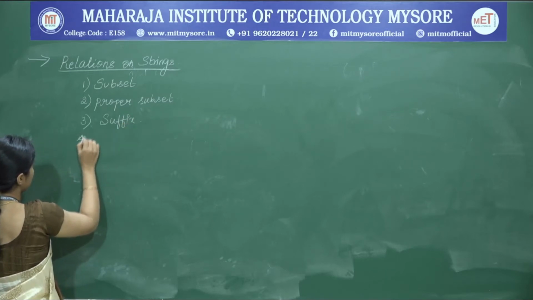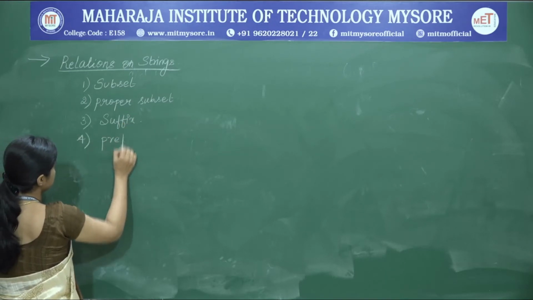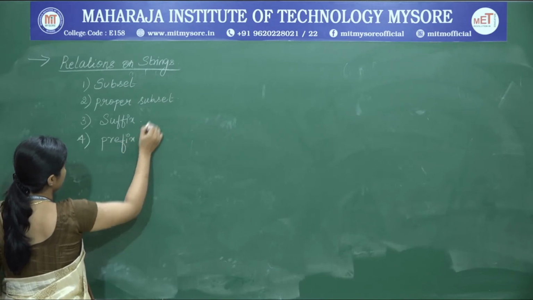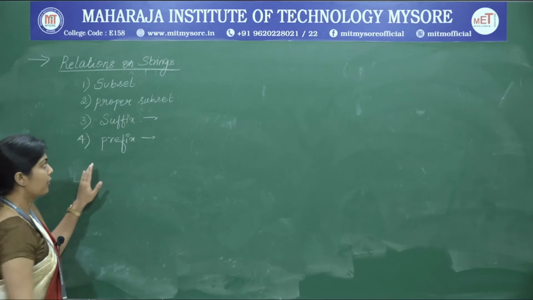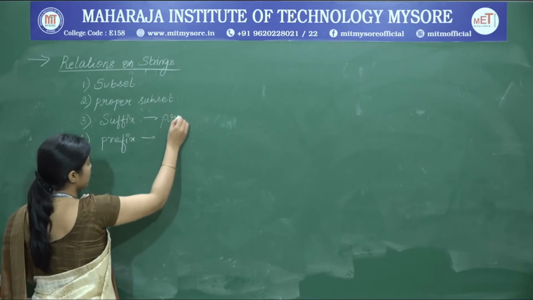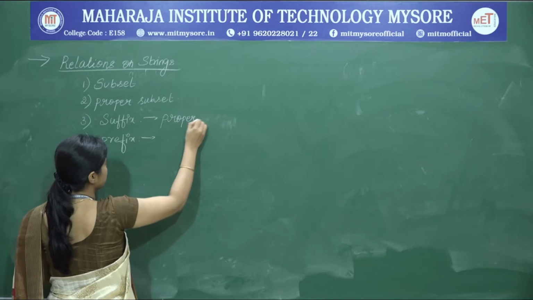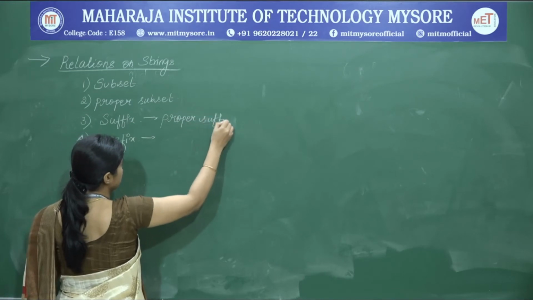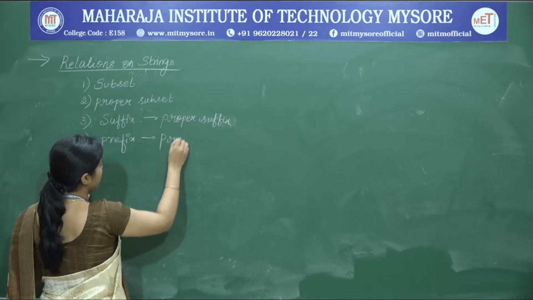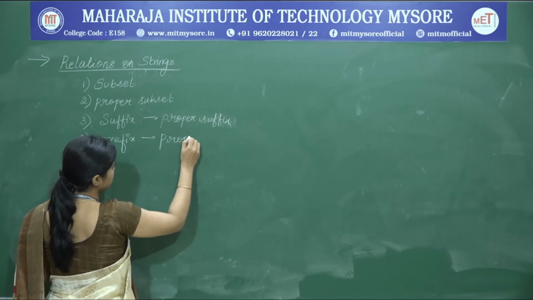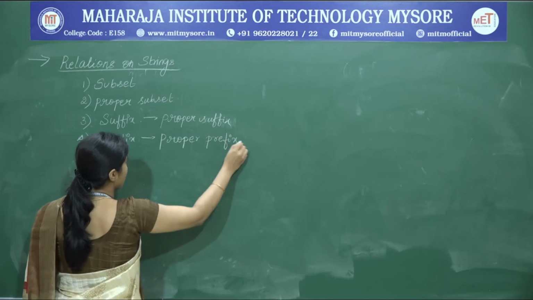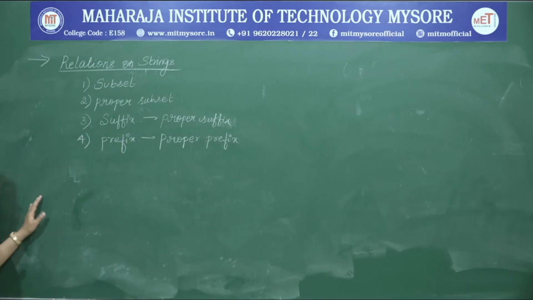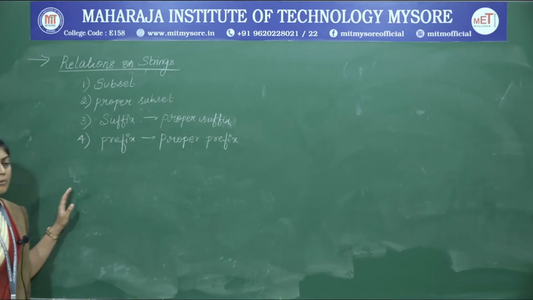What is a prefix? Associated with suffix and prefix, we will have proper suffix and proper prefix. We will take up an example and study each one of them while we also define them.